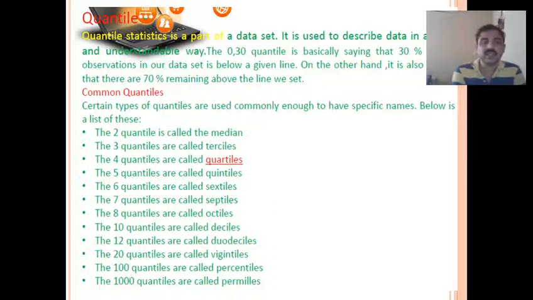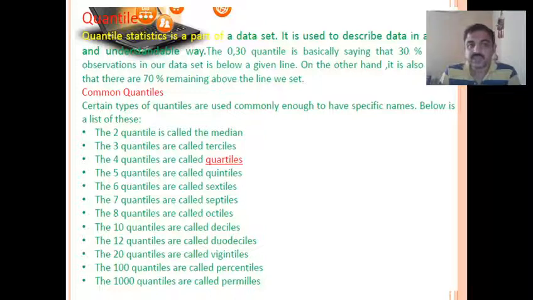Next, there is a term called quantile in statistics. You might have learned it in economics also. Let's see what this is. Quantile statistics is a part of a dataset. It is used to describe the data in a clear and understandable way. The 0.30 quantile is basically saying that 30% of the observations in our data set are below the given line. On the other hand, it is also stating that the remaining 70% are above the line. So this can be represented using quantiles.